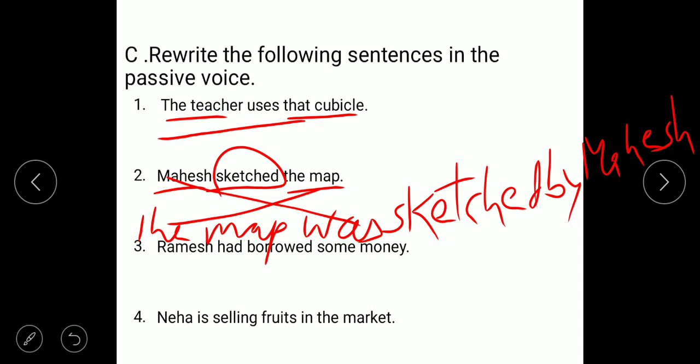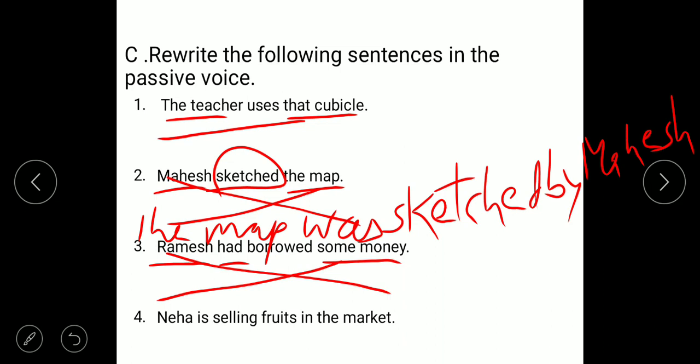Okay, next one, Ramesh had borrowed some money. Ramesh had is there. Okay, it is in past perfect tense. So past perfect, see that table, I told you to read that table. In that table had is there, then you have to change it, had been. Then Ramesh is the subject and borrowed what? Money. Okay, some money is the object. So first interchange their place, some money will come first and Ramesh in place of the object.